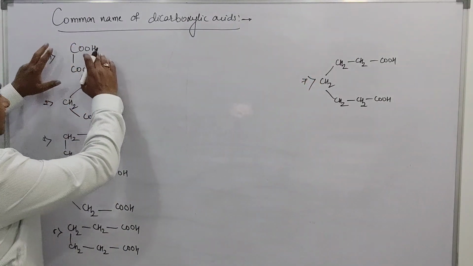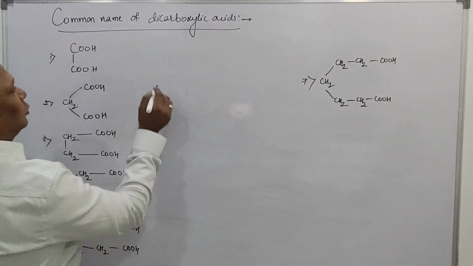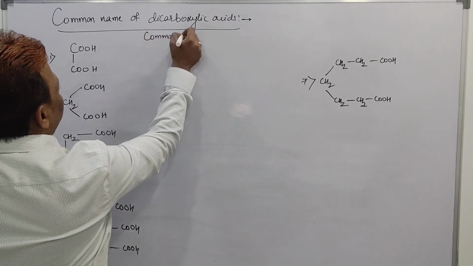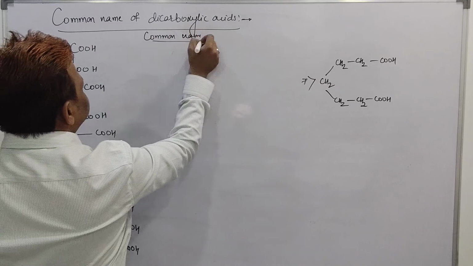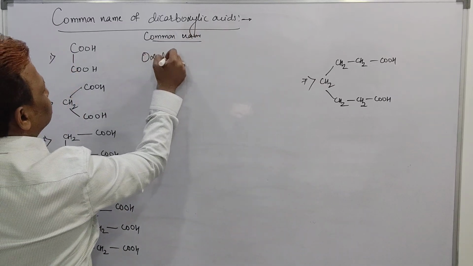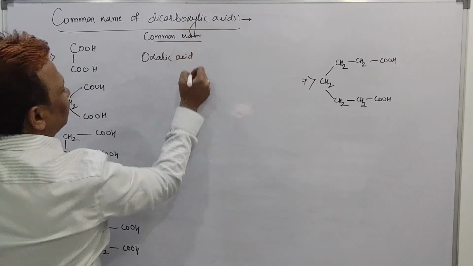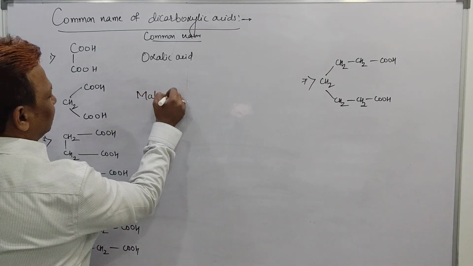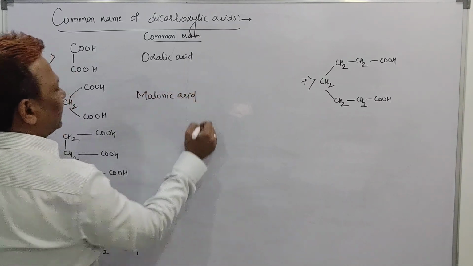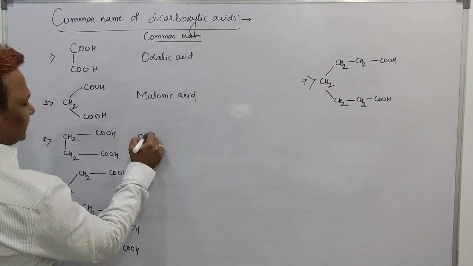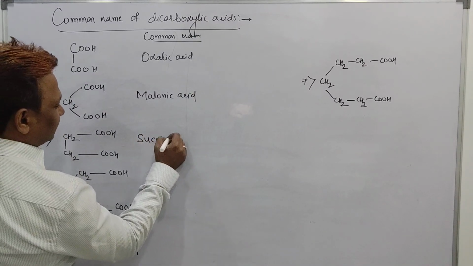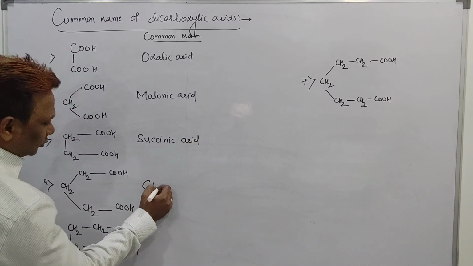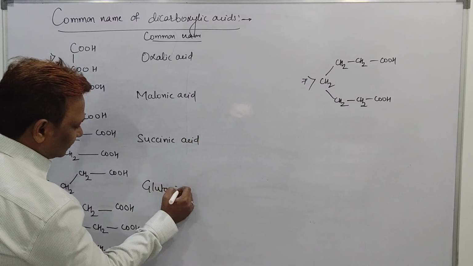If you want to write the names of these acids, I will tell you how. The common name of the first acid is oxalic acid. Then it is called malonic acid. Then it is called succinic acid. Then it is called glutaric acid.